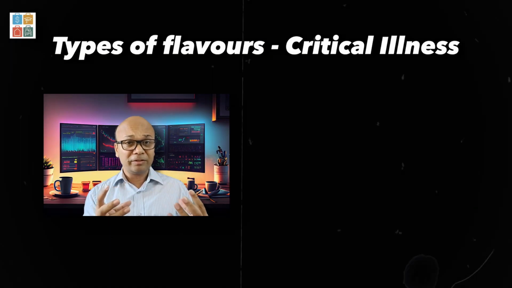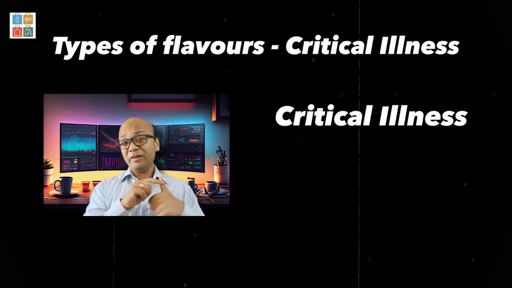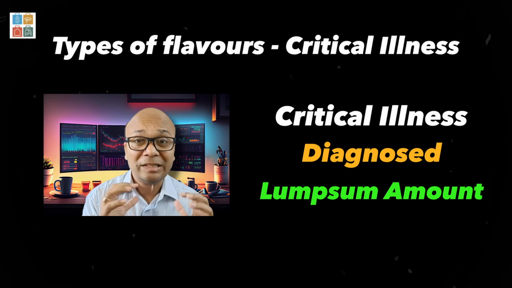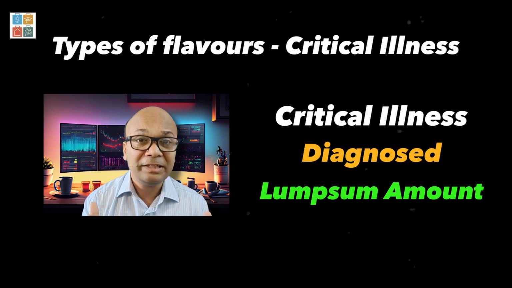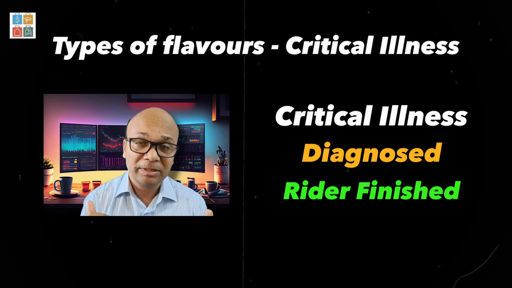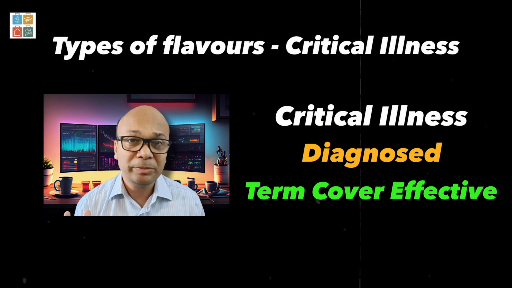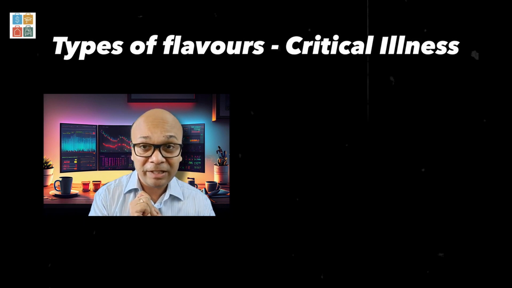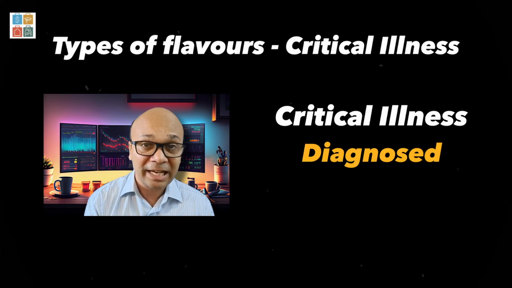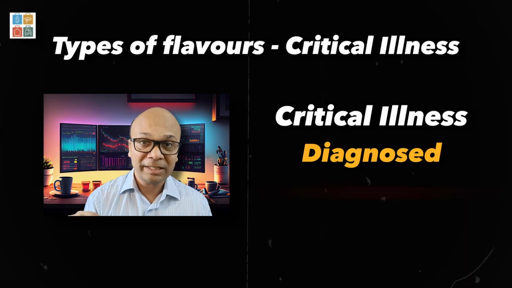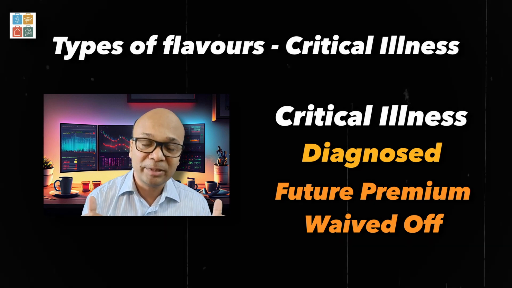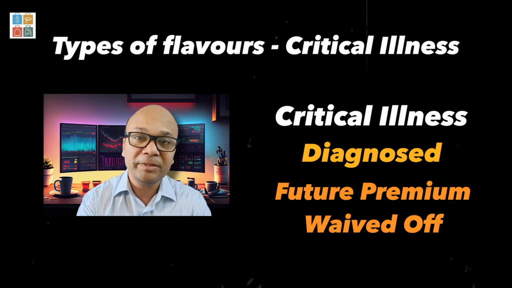The type of flavors of these riders which are available is that if a critical illness is diagnosed, they will pay a lump sum amount, and once that lump sum amount is paid, the critical illness rider will finish, but the term cover will still continue to be effective in case death subsequently happens. Second, the type of flavors are that if critical illness is diagnosed, no payment would be made, but the future premiums will be waived off. I find it a little bit less effective because they will only waive off the premiums of your insurance.